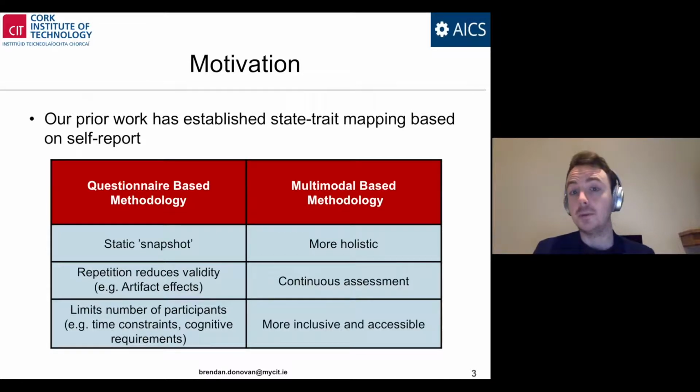In contrast, multimodal-based methodologies, because they enable passive data collection, are thereby more inclusive and accessible, in that they don't require the participant to have a high level of verbal fluency or to alter their behavior. That is the benefit of a passive data collection approach, which multimodal-based methodologies support, such as facial expression analysis.